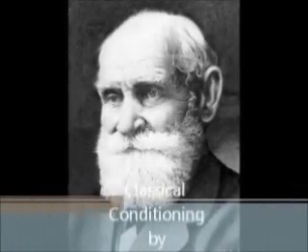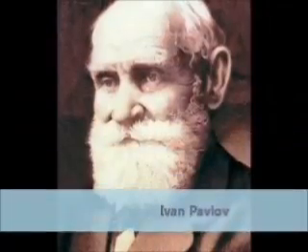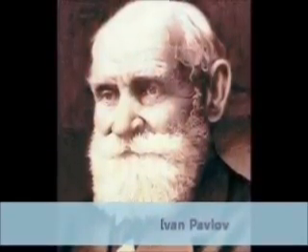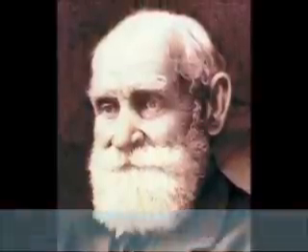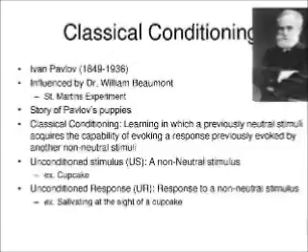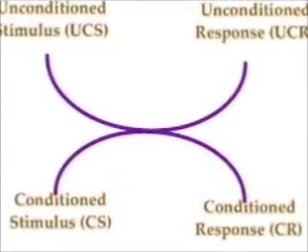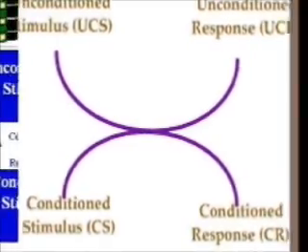Classical conditioning by Ivan Pavlov is a kind of learning that occurs when a conditioned stimulus is paired with an unconditioned stimulus. After pairing is repeated, the organism exhibits a conditioned response to the conditioned stimulus when it's presented alone. Ivan Pavlov provided the most famous example of classical conditioning.